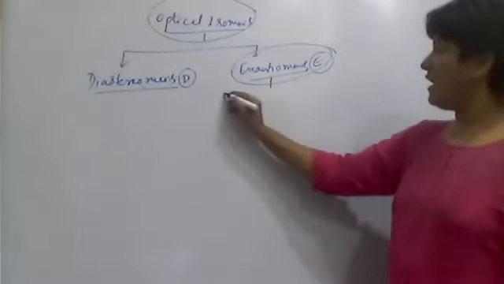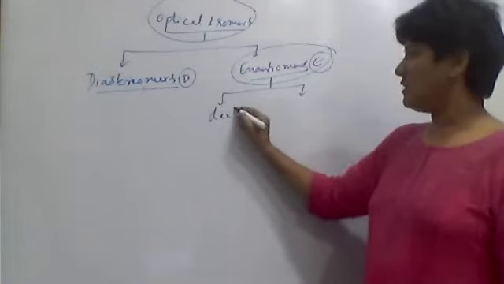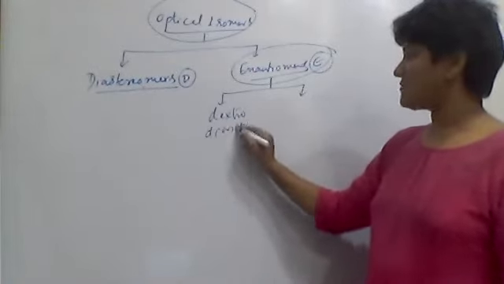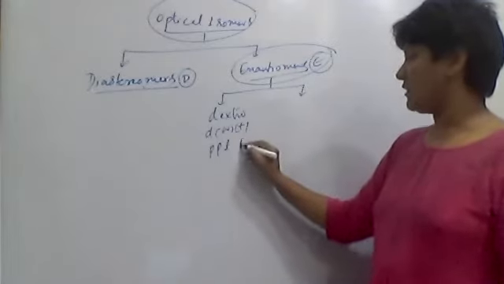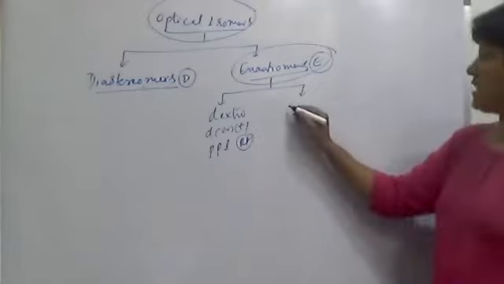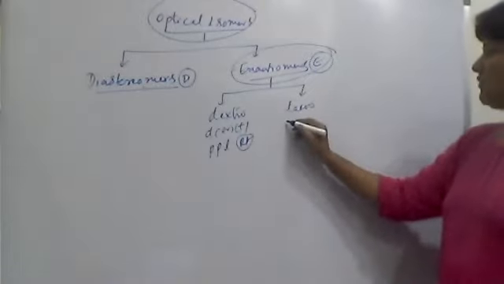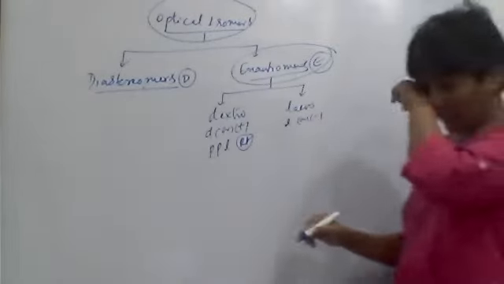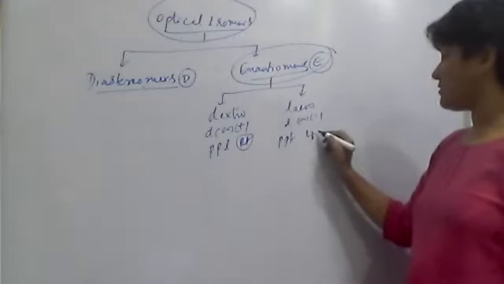And next, enantiomers will be of two types. Just now I told you, one is dextro, which you can give by small d or positive sign, which rotates the plane polarized light to the right side. The next is levo, given by small l or negative sign, which rotates the plane polarized light to the left side.